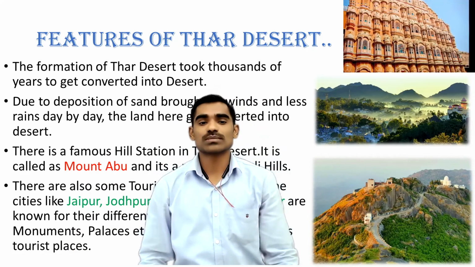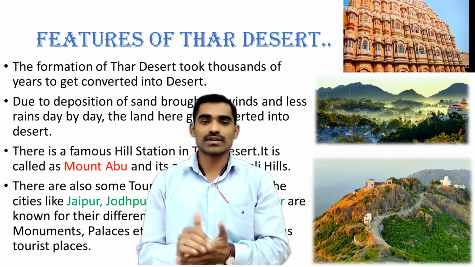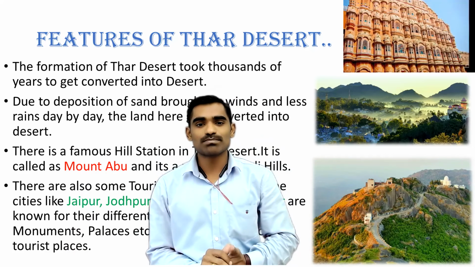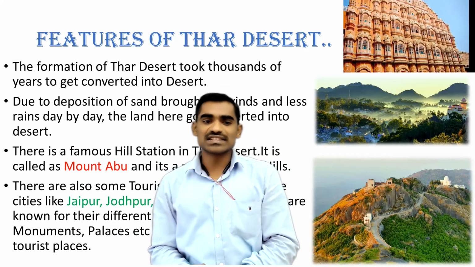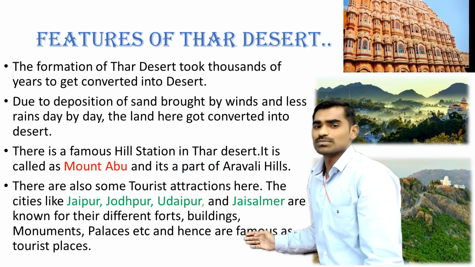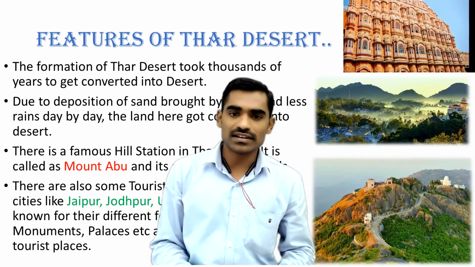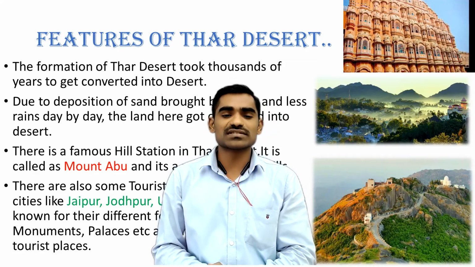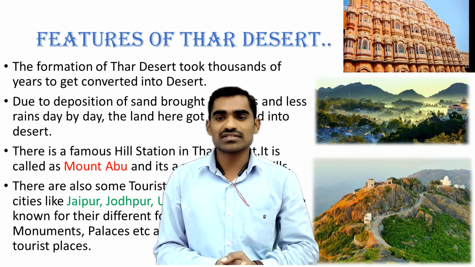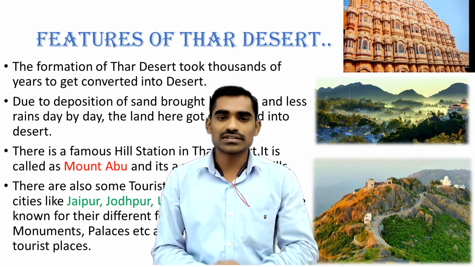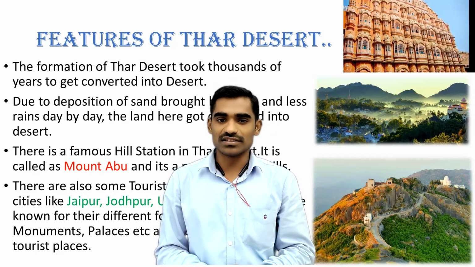Other than this Mount Abu and Guru Shikhar, this famous hill station, you are having many palaces in the cities like Jaipur, Jodhpur, Udaipur, Jaisalmer. Forts are there, buildings are there, monuments are there. So these are some of the famous tourist attractions of the Western Desert or the Thar Desert.